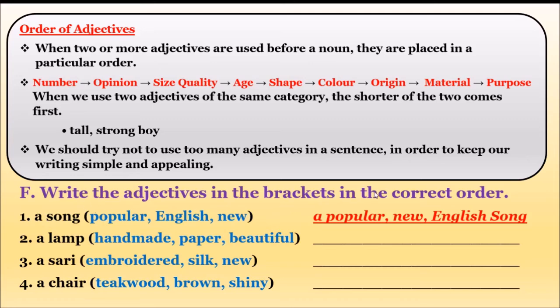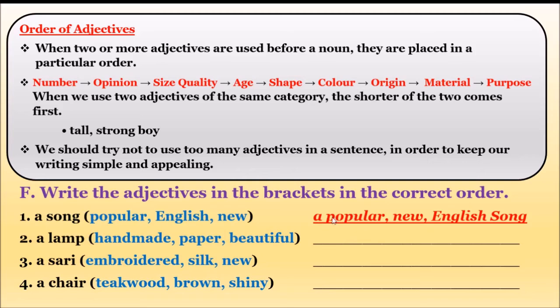Write the adjectives in the brackets in the correct order. So these are the nouns. The words which are in black font are the nouns, and the words which are in blue font are the adjectives. Now we have to arrange these adjectives in this order. A song, and then popular, English, new. So new comes under age, popular comes under opinion, and English is an origin.